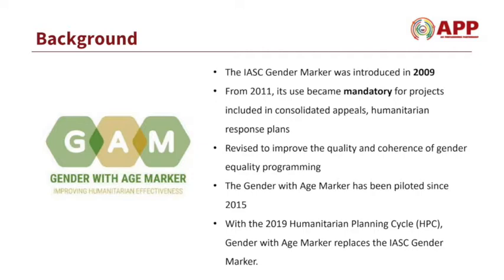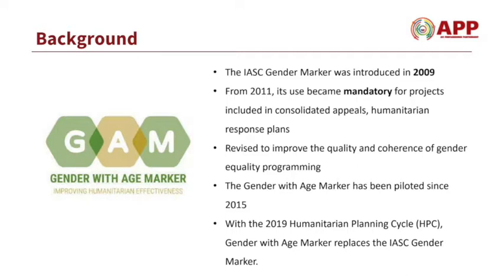The gender marker was revised based on comments and requests from the application experience received from both humanitarian practitioners and stakeholders. The revisions aim to improve the quality and coherence of gender equality programming for achieving gender equality in humanitarian response. Revisions included age criteria to make coding simpler and more reliable, and the addition of a monitoring phase so that measurements can be evaluated both in design and implementation.